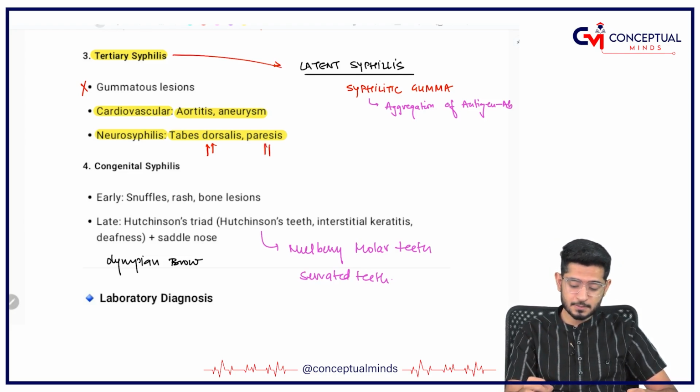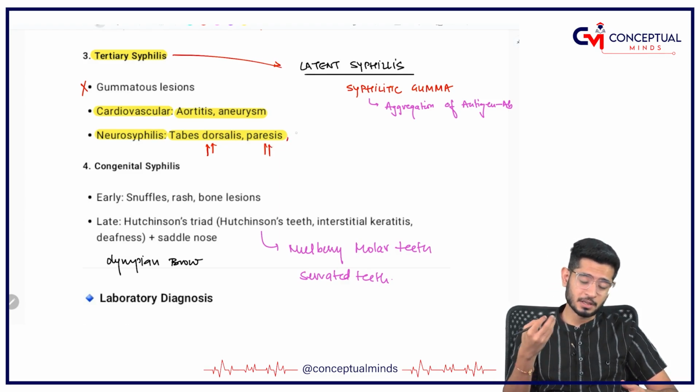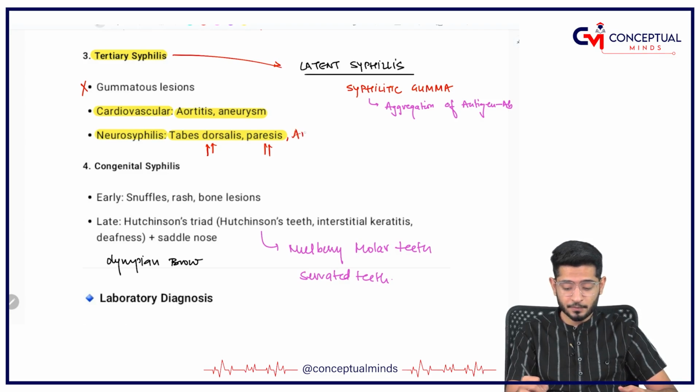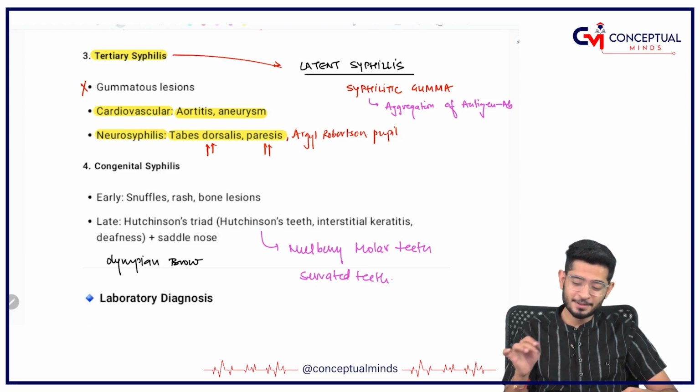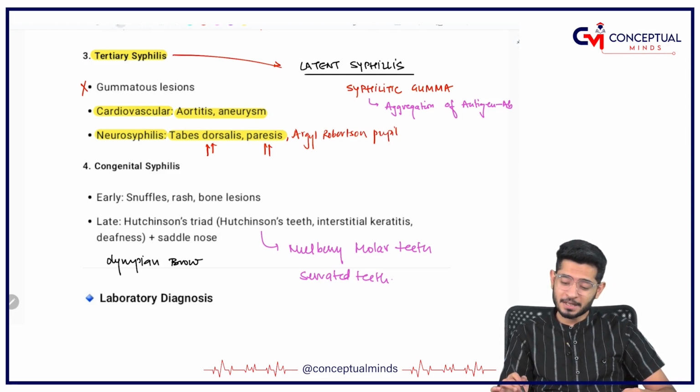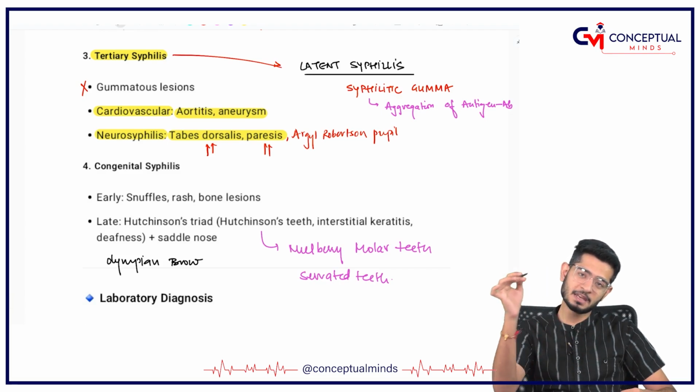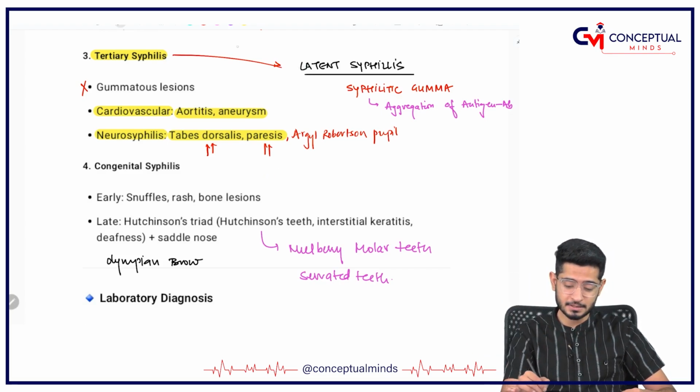It is also responsible for paresis, and yes, ophthalmological involvement also, which is called what? Argyll Robertson pupil. Argyll Robertson pupil, that the ophthalmology faculty will teach you. Let us see who is the faculty who is going to teach you ophthalmology. But anyway, as of now this is important, and tertiary syphilis can even go to latent syphilis.